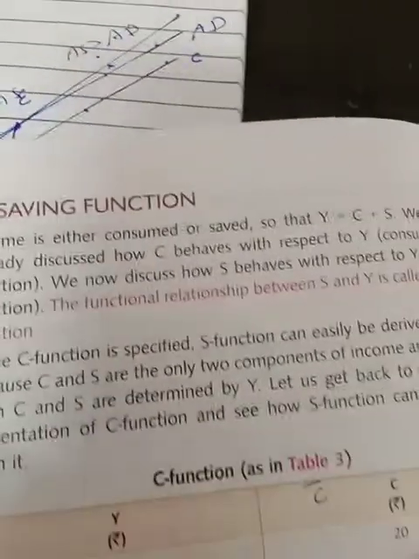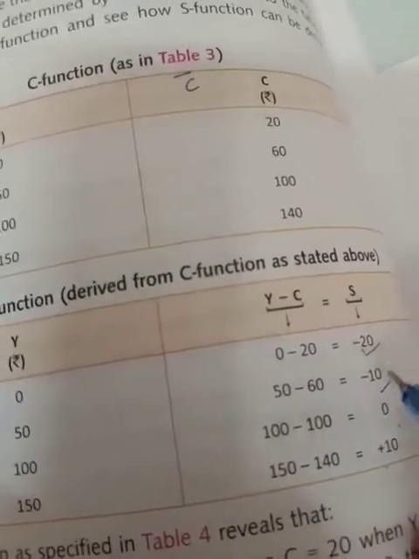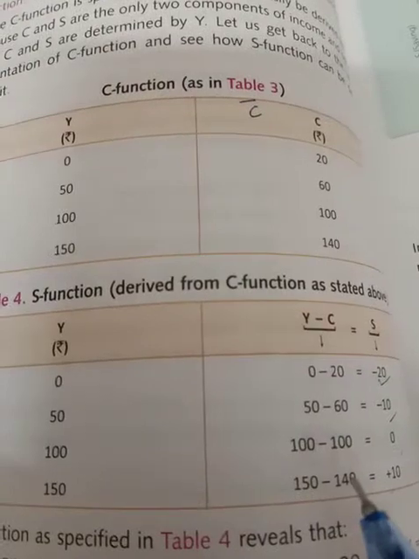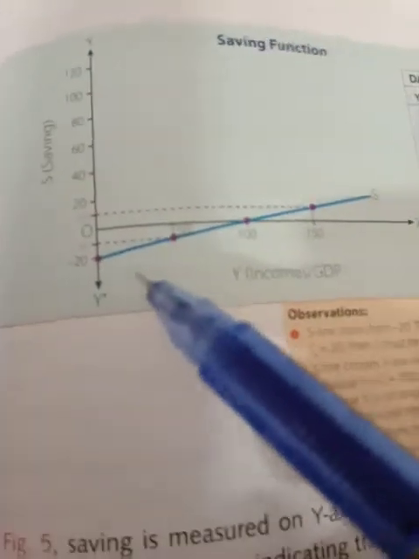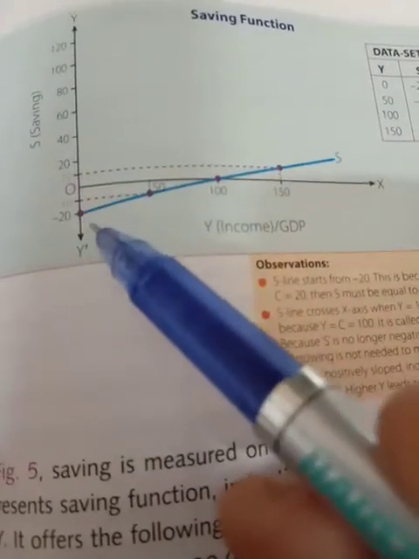Fine. Now we are talking about saving. Saving is also positively related with income. As you see, income increases, saving also increases. Although it was negative earlier, slowly it has been increasing. If you make the diagram for this saving, you take the level of income on the x-axis and saving on the y-axis, and then you draw the saving line. It starts from the negative intercept of the y-axis.